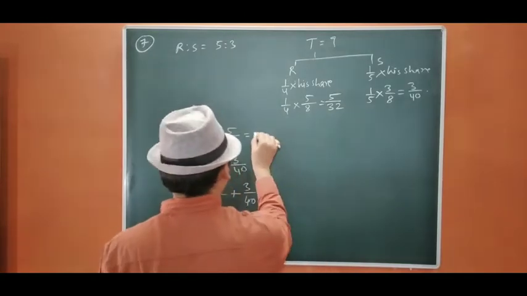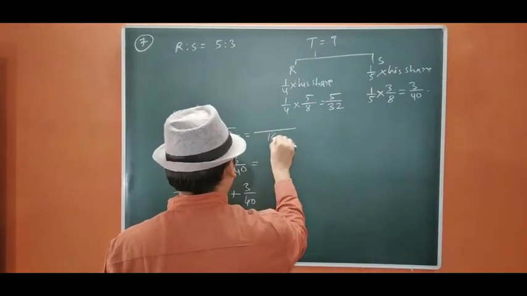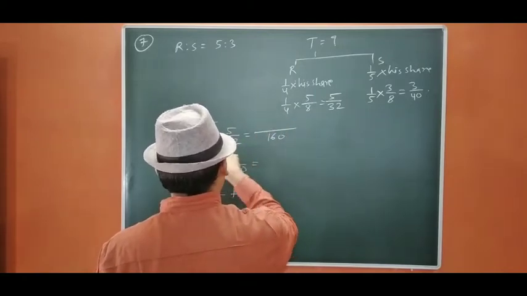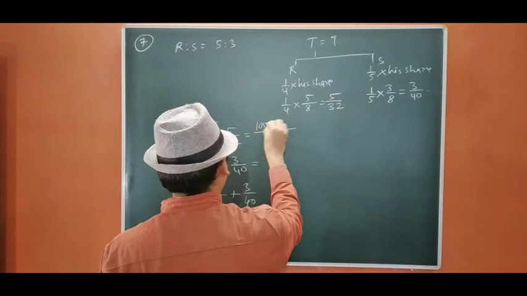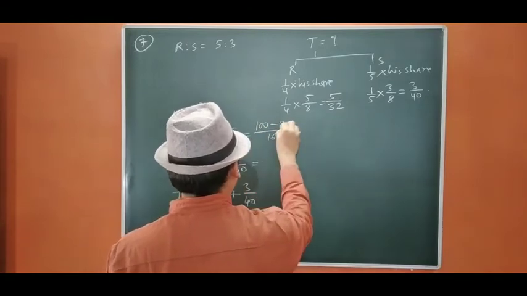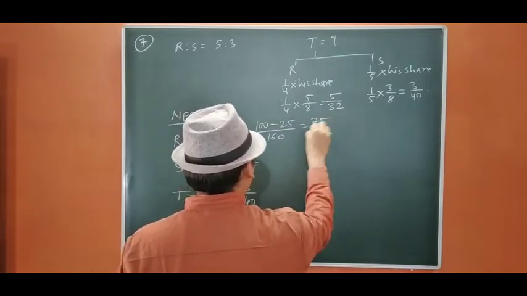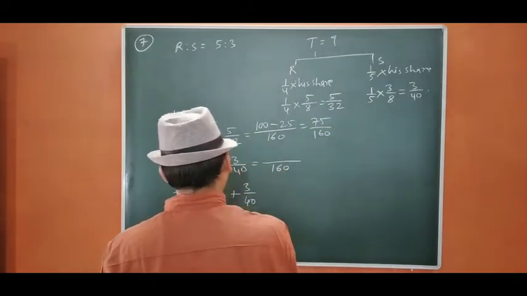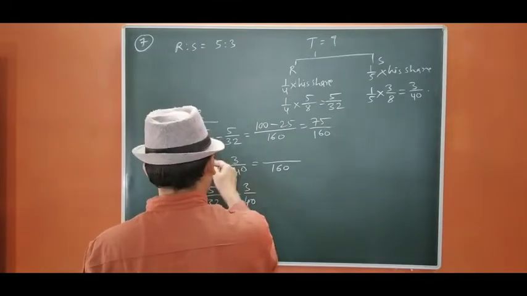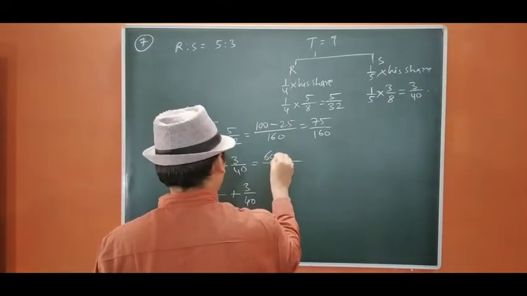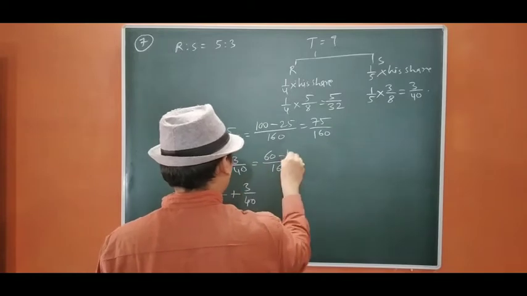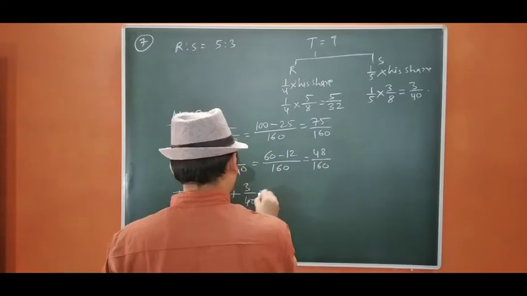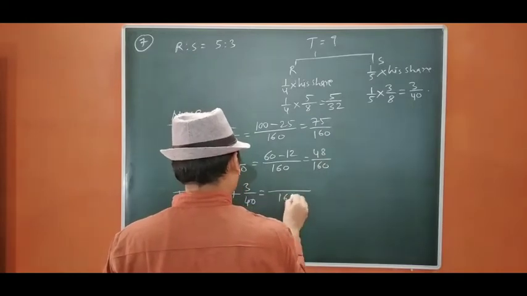160. So it will be 20, that will be 100, and here it will be 5, that will be 75 by 160. Okay, this is also we are going to take 160. So 20 3s are 60, 4 4s are 16, so 48 by 160, and this is going to be again 160.